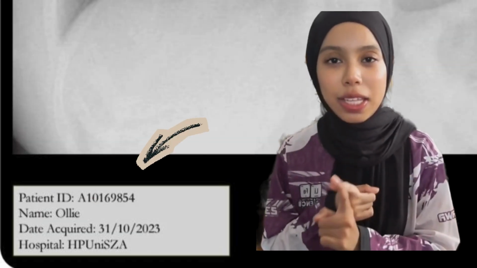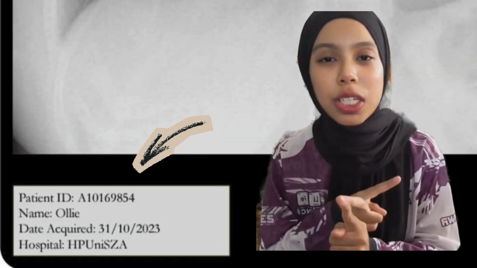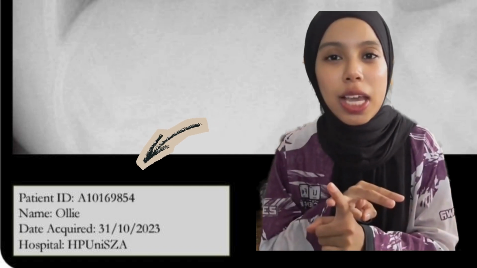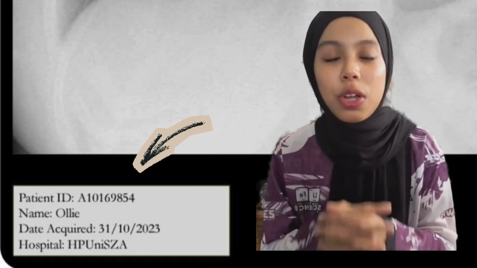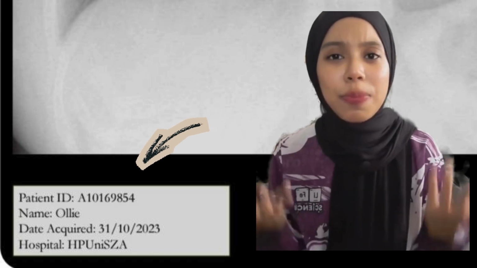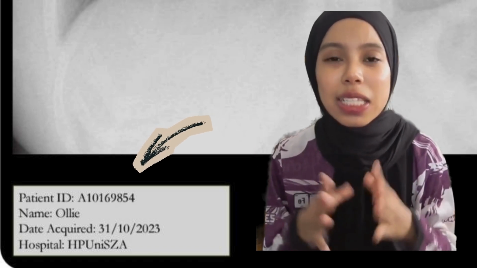Patient's name and ID, date of examination, and place of examination are visible on the radiograph, but the placement is wrong because it's supposed to be at the top of the radiograph.